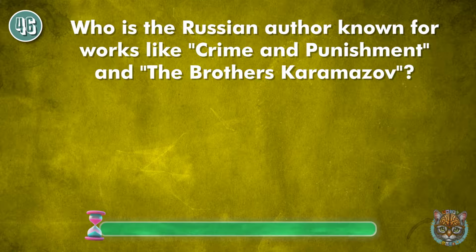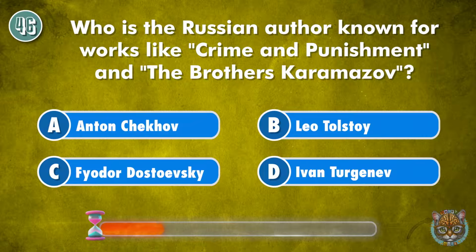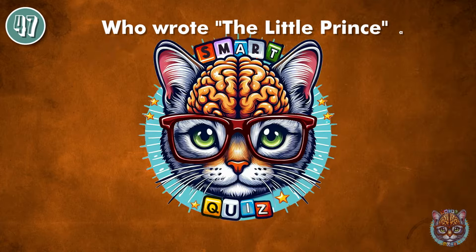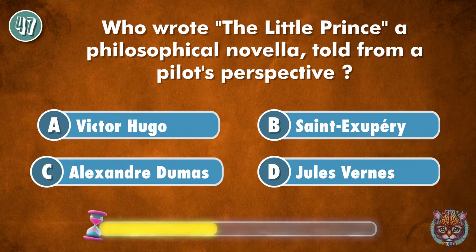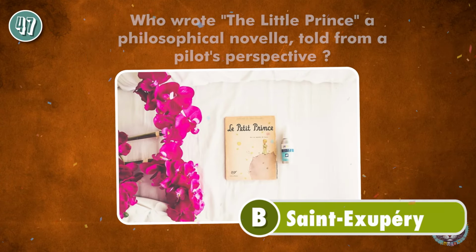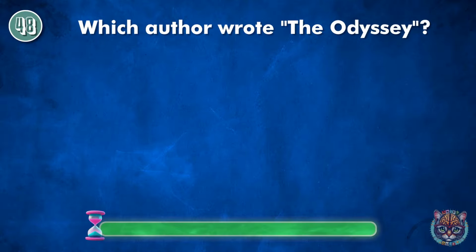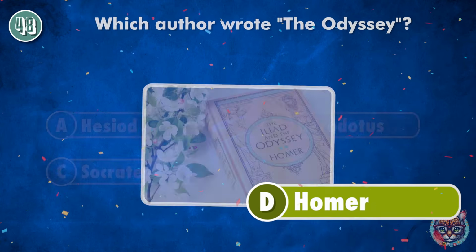Who is the Russian author known for works like Crime and Punishment and The Brothers Karamazov? Fyodor Dostoevsky. Who wrote The Little Prince, a philosophical novella told from a pilot's perspective? Saint-Exupéry. Which author wrote The Odyssey? Homer!